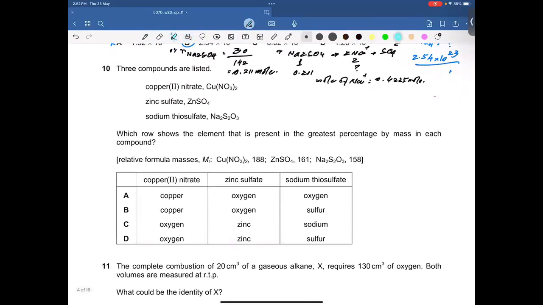Question number 10. 3 compounds are listed: copper(II) nitrate, zinc sulfate, sodium thiosulfate. That was the reducing agent, by the way. Which row shows the element that is present in the greatest percentage by mass in each compound? The MR of each compound is already given, so we need to compare copper and oxygen in copper nitrate. That's tough again. That's a lot of calculation, guys.